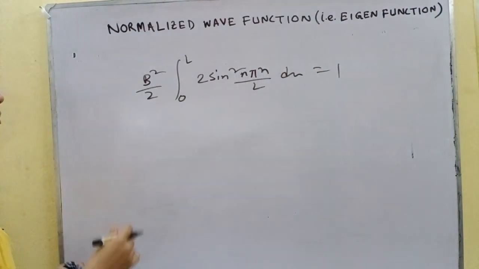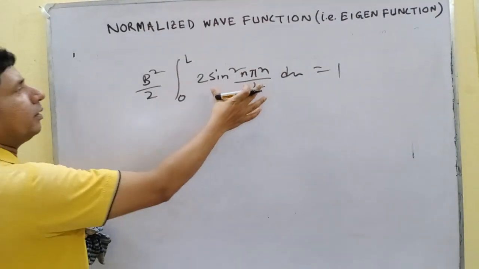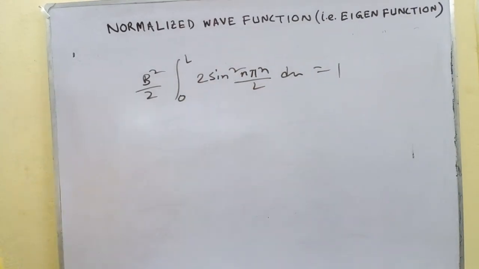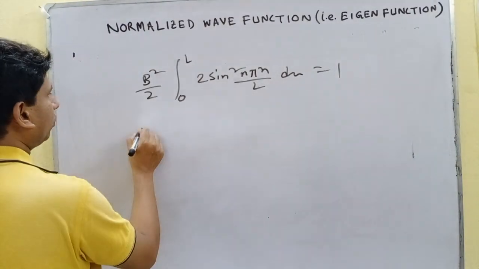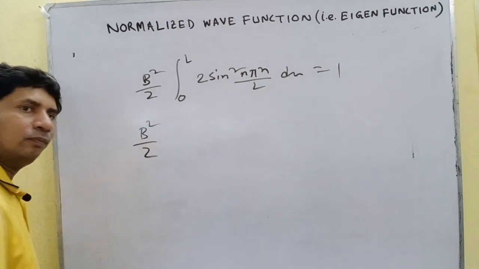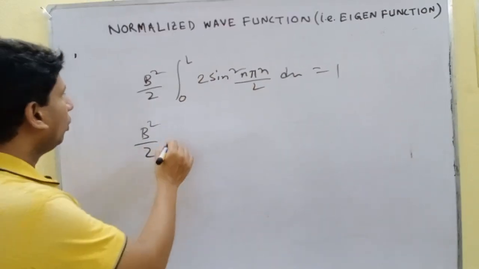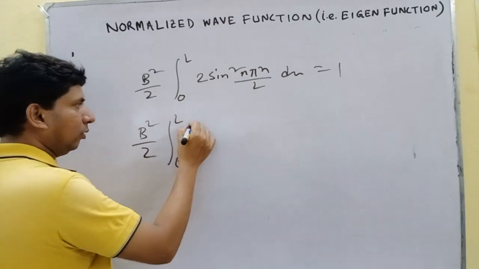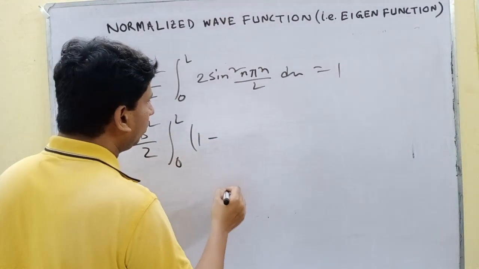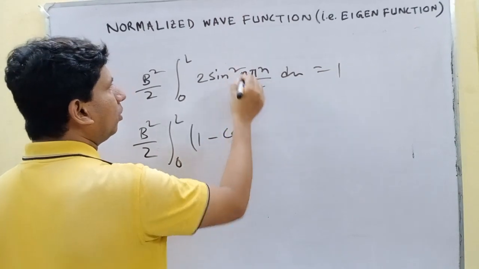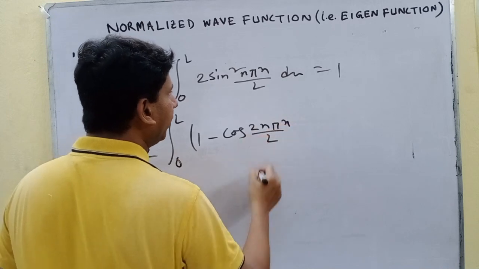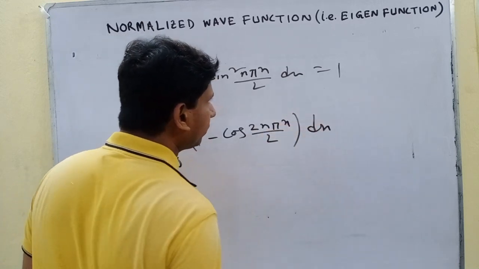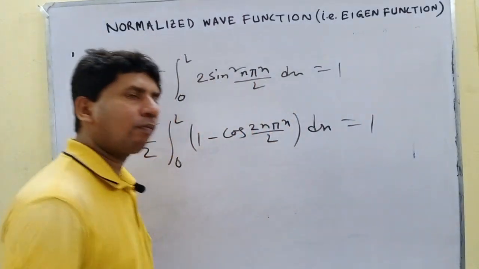Why did I multiply by 2? Because to get the formula 2 sin square theta equals 1 minus cos 2 theta. Okay, 2 sin square theta equals 1 minus cos 2 theta. So b square by 2, integral 0 to L of 1 minus cos 2 n pi x by L into dx equals 1.